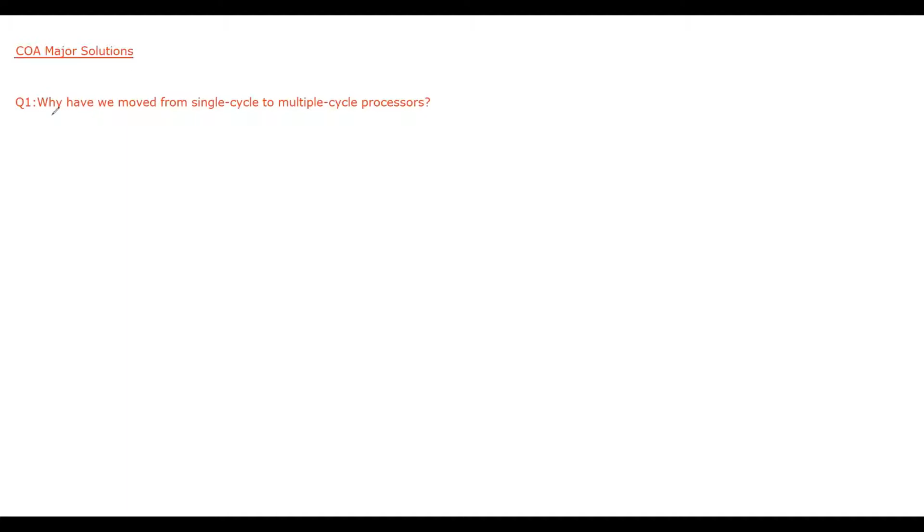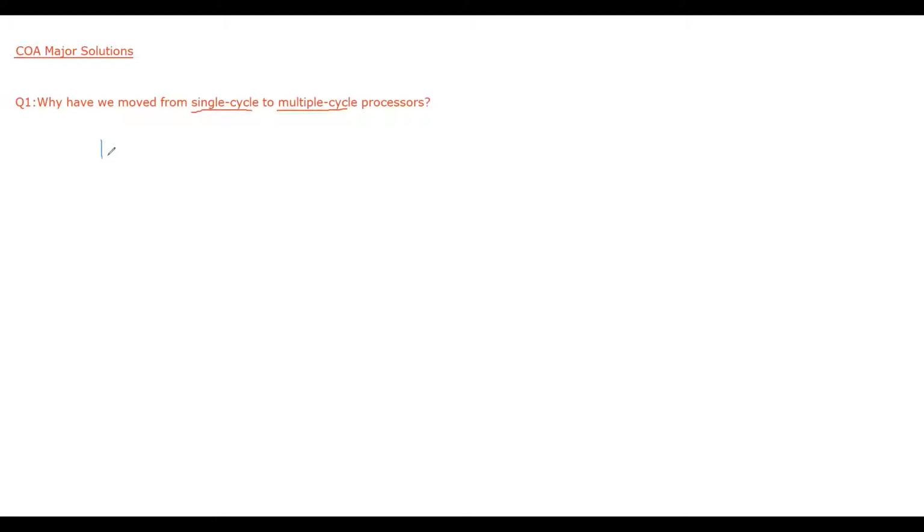The question number 1 was: why have we moved from single cycle to multiple cycle processors? So the solution for the same is that the main reason for moving from single cycle to multiple cycle processors, the following are the reasons. So let me write the reasons here.